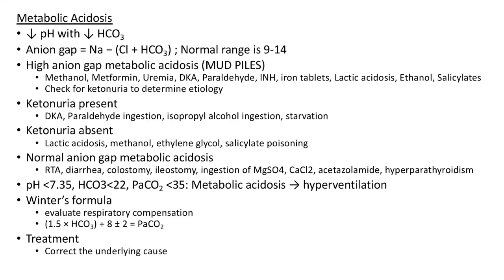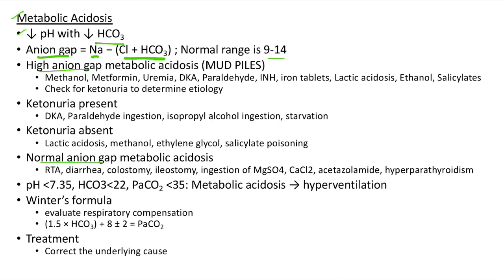Now let us see about metabolic acidosis. In this case, the pH is low with low bicarbonate. To know the etiology, we have to know about anion gap. Anion gap is equal to sodium minus chlorine plus bicarbonate. The normal range of anion gap is 9 to 14. Metabolic acidosis can be divided into high anion gap metabolic acidosis and normal anion gap metabolic acidosis.